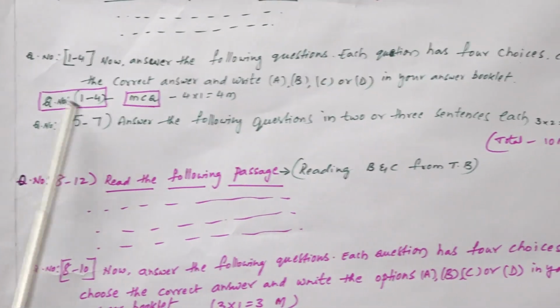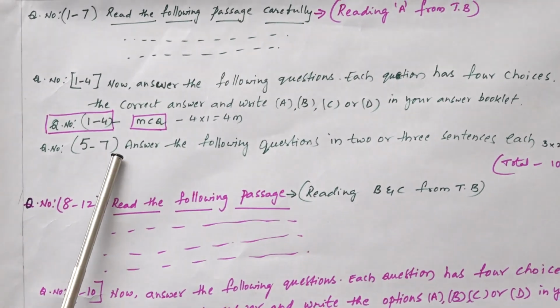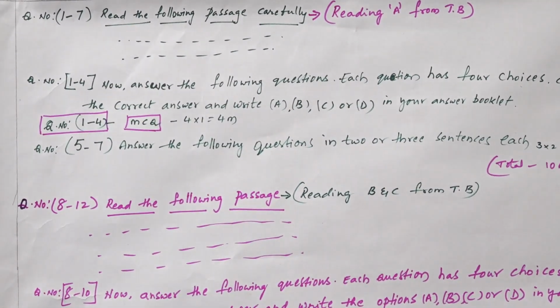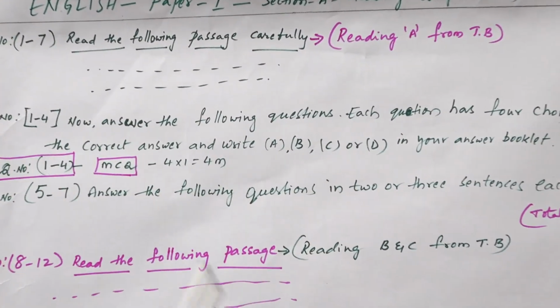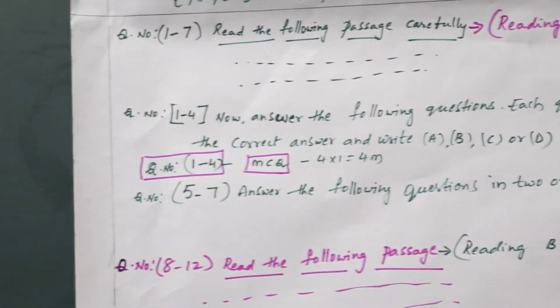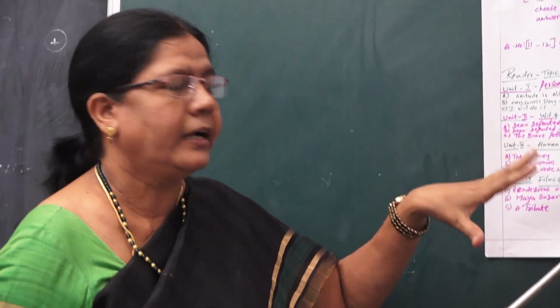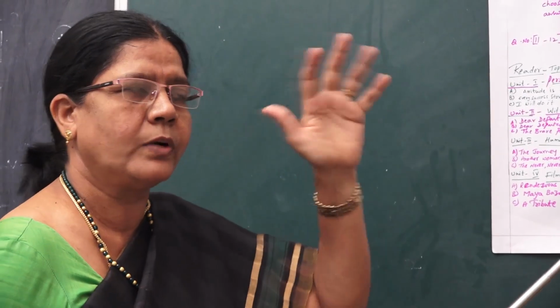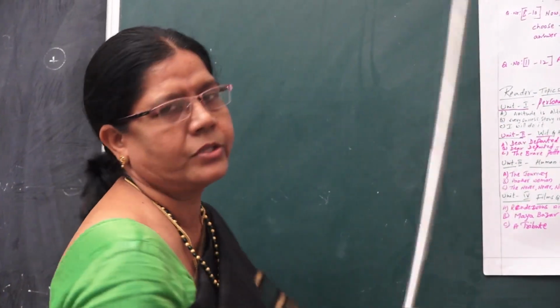Next, after writing 1 to 4 as multiple choice questions, 5 to 7 are short answer questions. Again you have to read the passage. While reading the passage, always keep in mind that you have to recollect these lessons: Attitude is Attitude, Dear Departed, The Journey. Once you remember all these lessons, then you have to answer the questions.